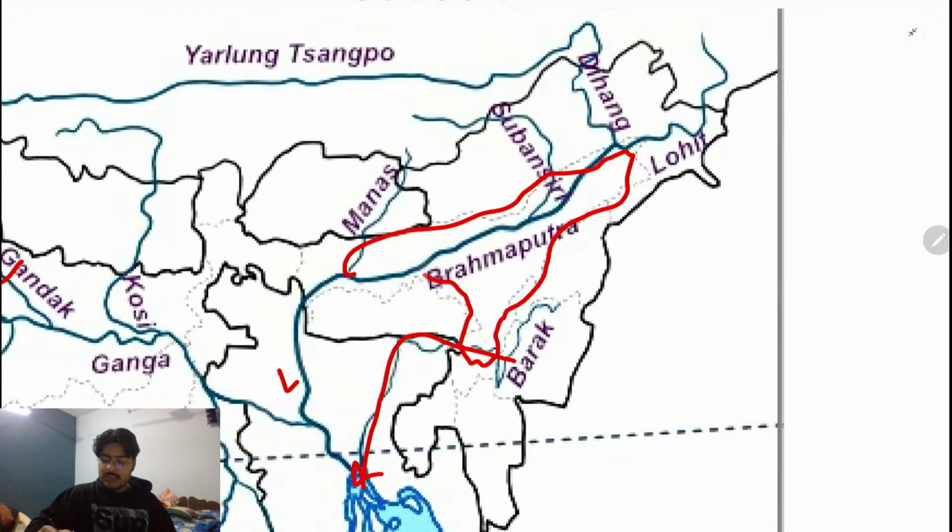So the moment this Brahmaputra enters the region of Assam, it somehow comes under the region of plain. Okay? This is known as the region of plain here. So some cultivation, some agriculture. It is important from the point of view of some agriculture. ठीक है ना? Agriculture. ठीक है?